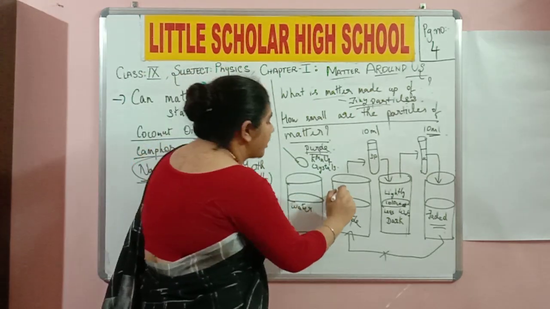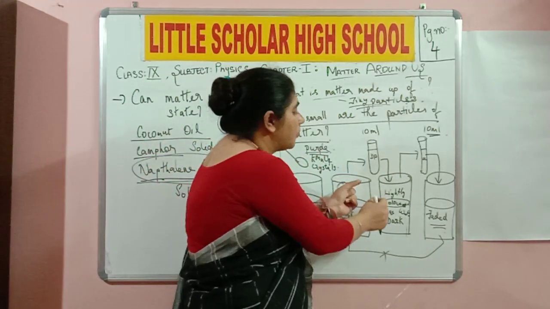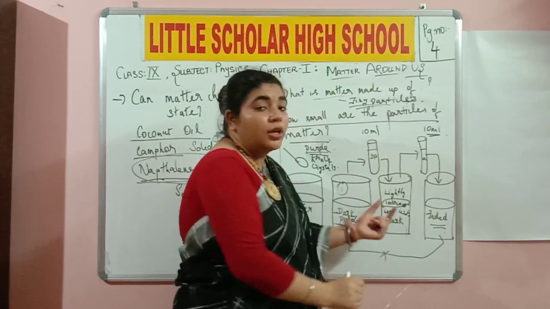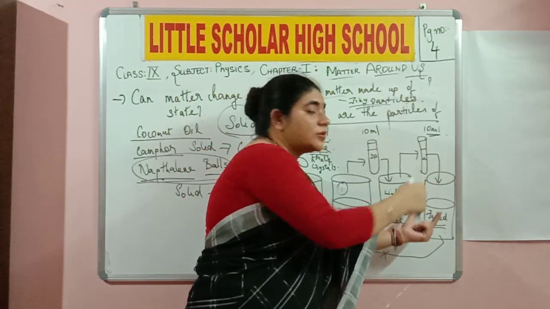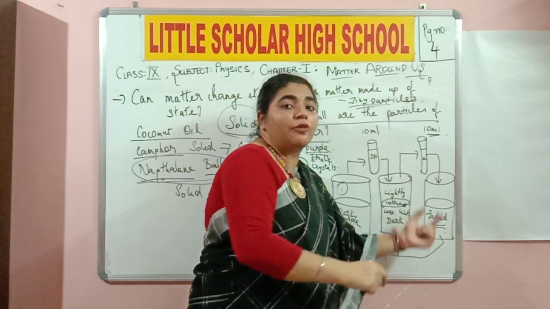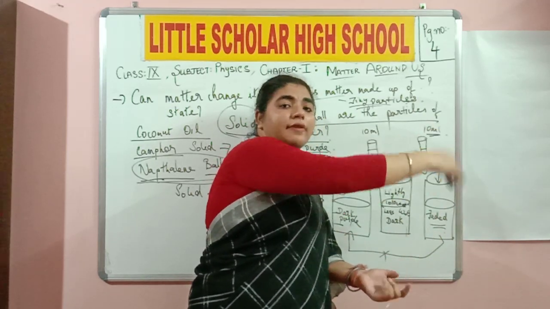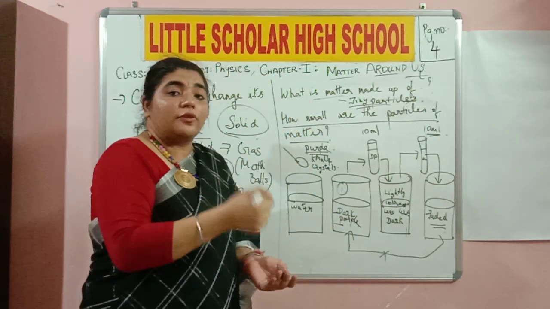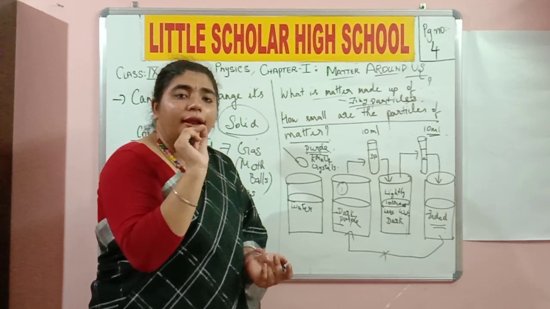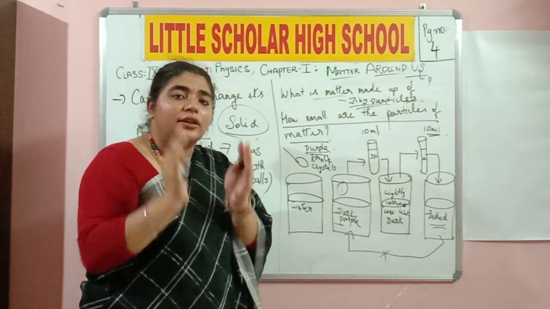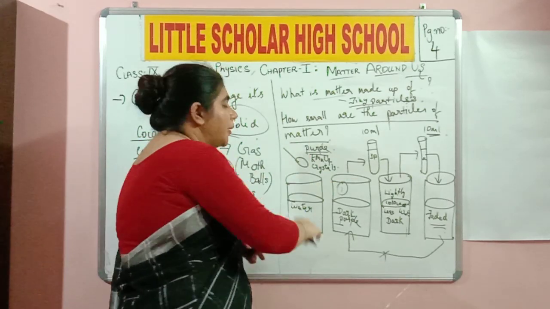Initially in step 1, it was completely dark purple. In step 2, when I've taken this dark purple solution and mixed it with water, I found a little light colored purple solution. When I repeat the process, it is lighter than the previous one. If I keep repeating the process, it is going to be lighter and lighter till I reach some 7th or 8th step. Even if I reach the 5th, 6th, 7th or 8th step, a certain trace of the potassium permanganate is always going to be there inside the last container also, which is going to be absolutely light in color when compared to step number 1.